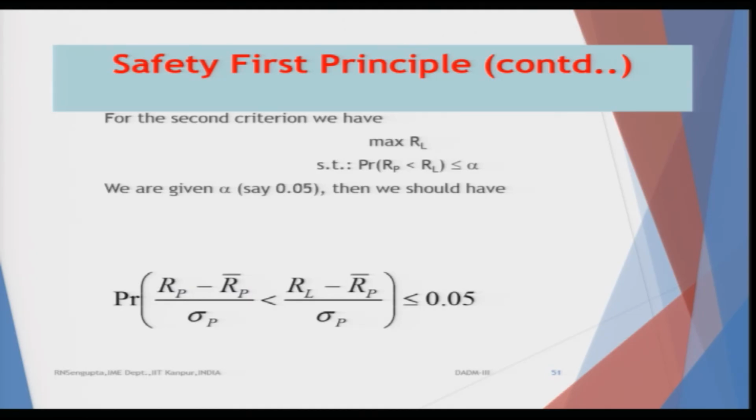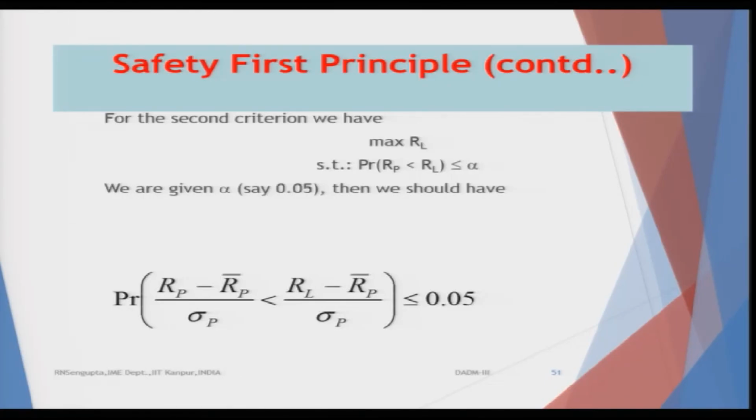Now, coming to the next criteria. The next criteria means that we want to maximize R_p. Pushing R_p means the distribution is also going to the right, which means the mean value R_p bar is also increasing.